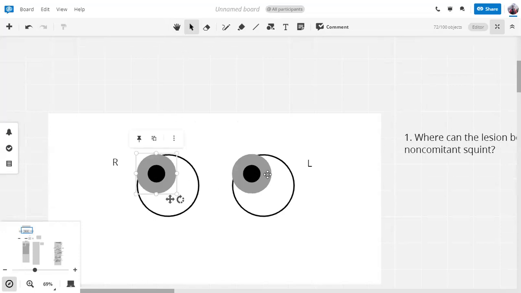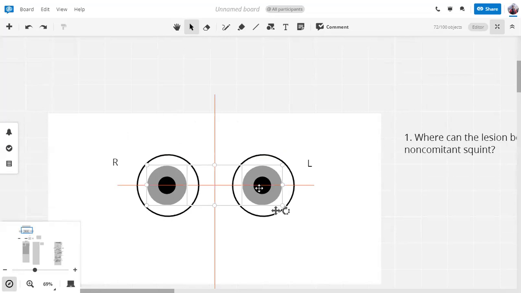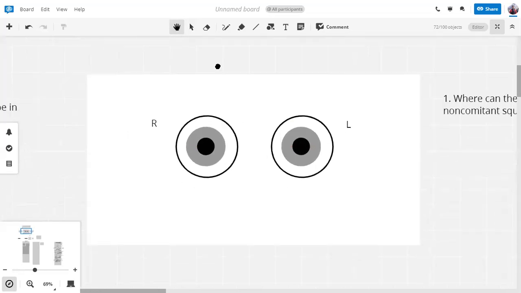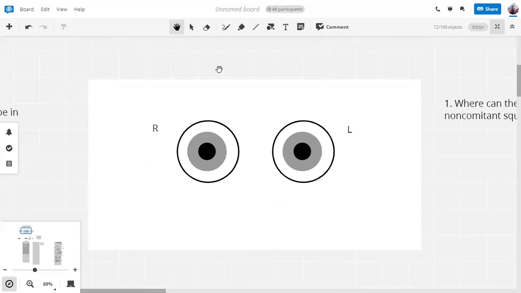So these are some poorly drawn eyes. This is the right eye, this is the left eye, right? So you must have read extraocular muscles and their functions. This is the primary position of gaze. And both the eyes, they are looking forward. If you're staring into these eyes, then your right eye is looking at this eye, and your left eye is looking at this eye, right?